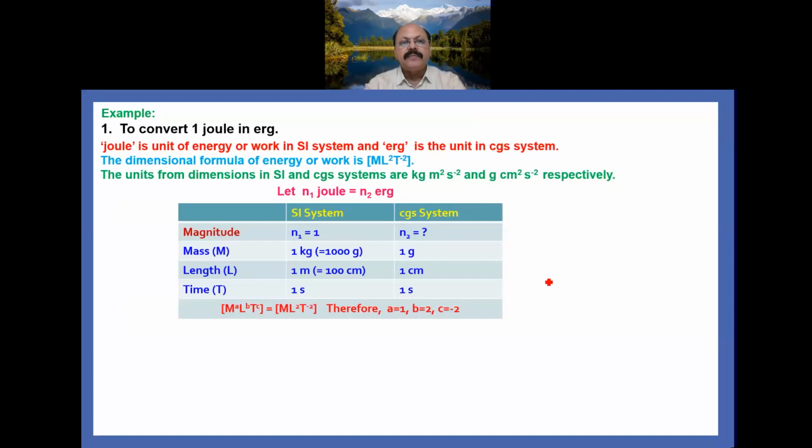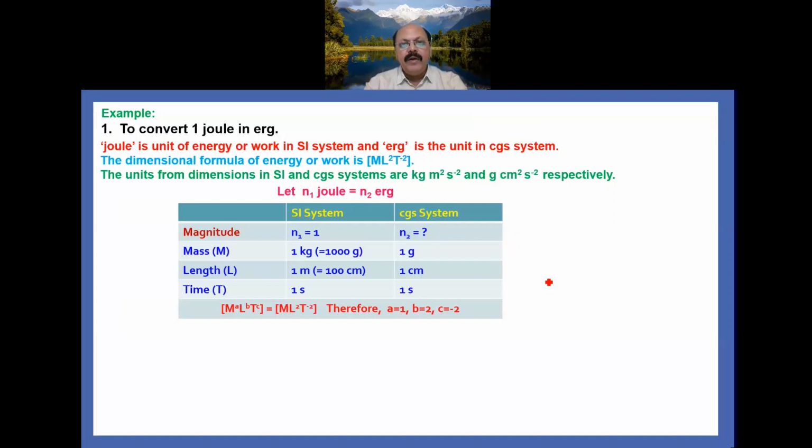So you see that in the above question, 1 joule is the SI unit of work or energy. So n1 equals 1, mass 1 kg which is equal to 1000 gram, length 1 meter which is equal to 100 centimeter, time 1 second. In the CGS system, n2 we have to find out: mass is 1 gram, length is 1 centimeter, time is 1 second. Now the dimensional formula is [ML^2T^-2] within square brackets.